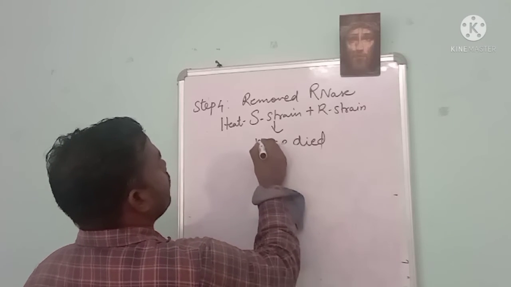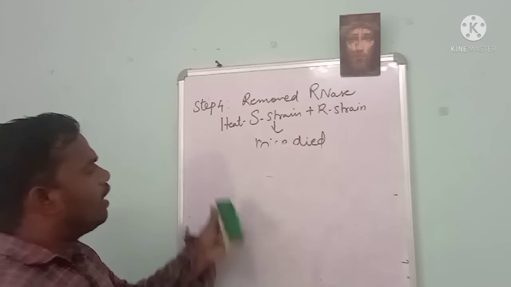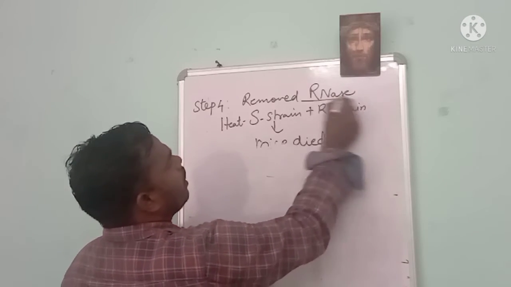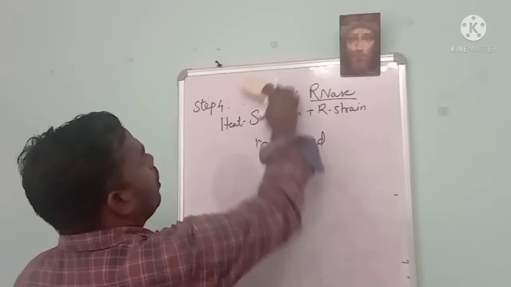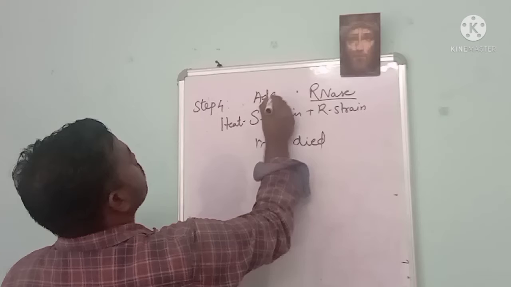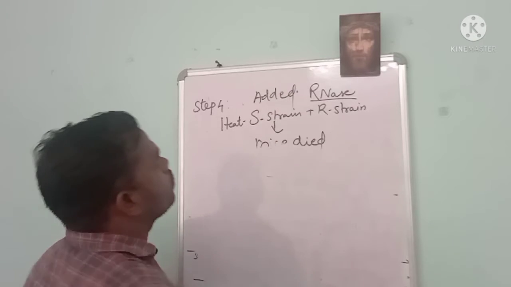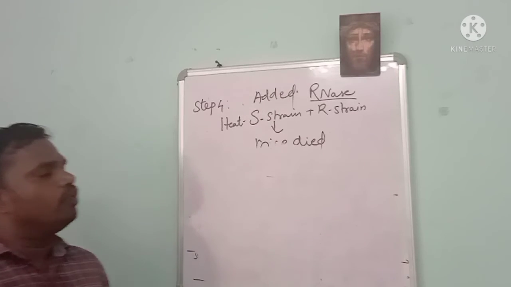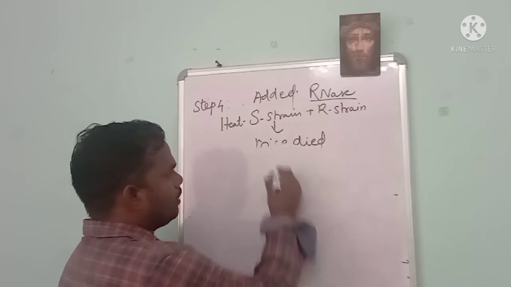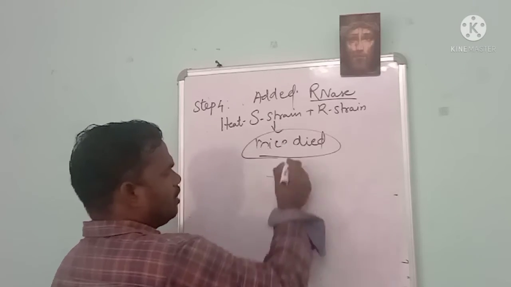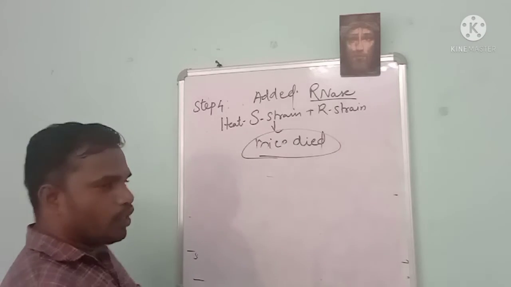Then he added RNase to the heat-killed S strain with the R strain, and the mice still died. The mystery was still not revealed.